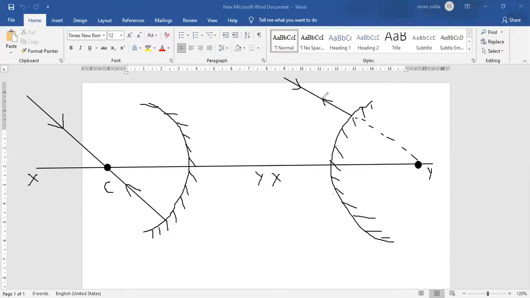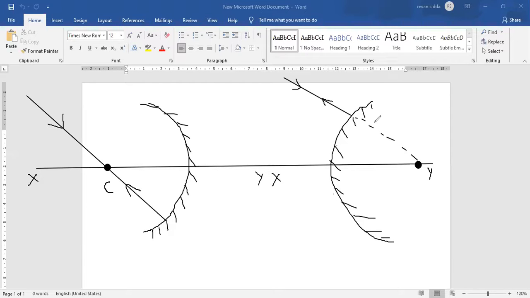Okay, you'll be having a sentence like this: a ray of light going towards the center of curvature of a convex mirror is reflected back along the same path.